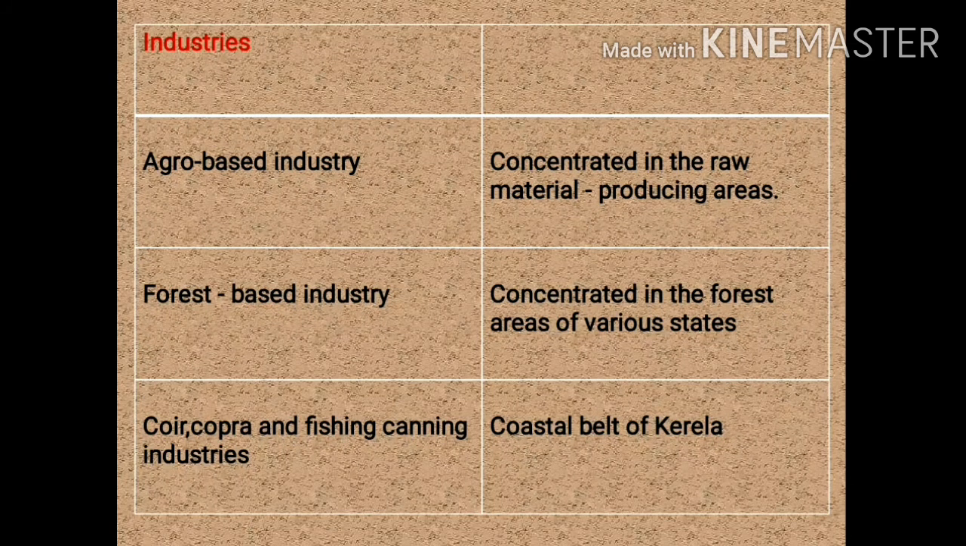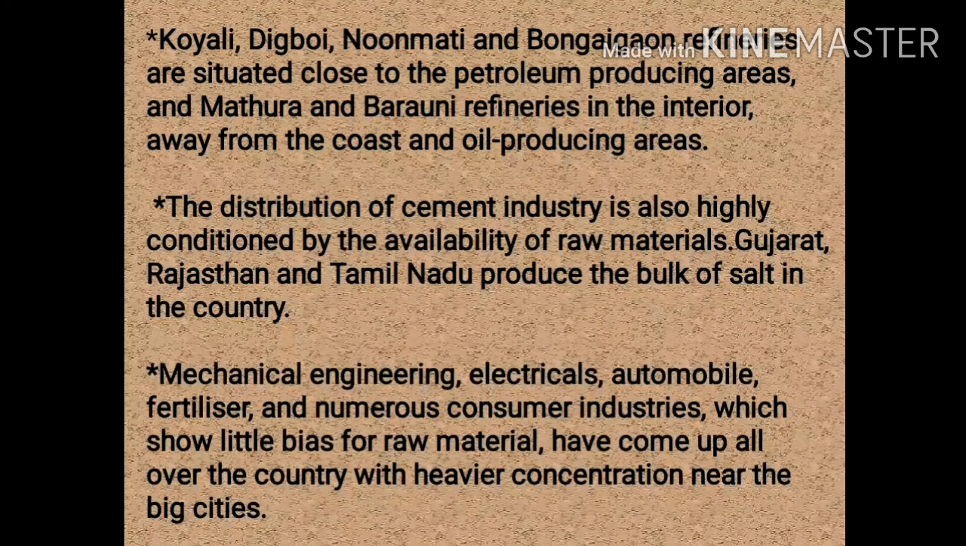Also, along with the forest-based industry, we can find coir, copra, that is coconut, and fish canning industries in the coastal belt of Kerala. The refinery industries like Koyali in Gujarat, Digboi in Assam, Numaligarh in Guwahati and Bongaigaon in Assam are situated close to petroleum producing areas, whereas Mathura in Uttar Pradesh and Barauni in Bihar are located in the interior, away from the coast and oil producing areas.